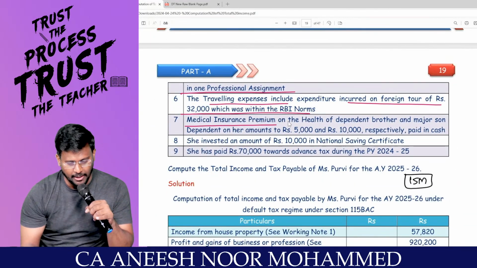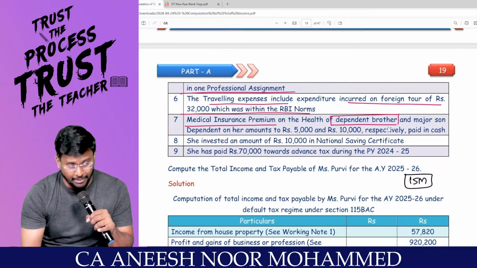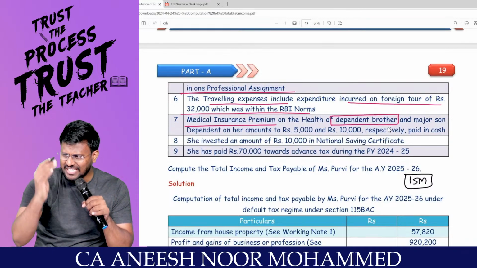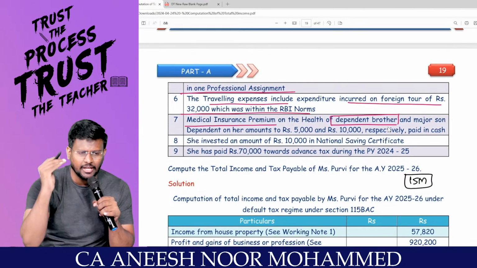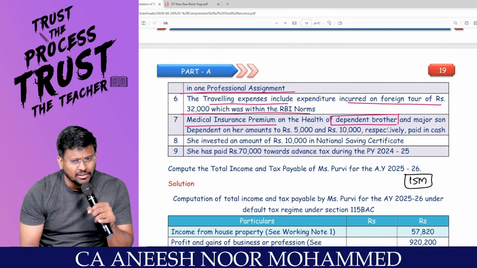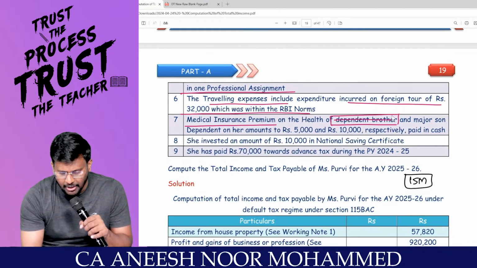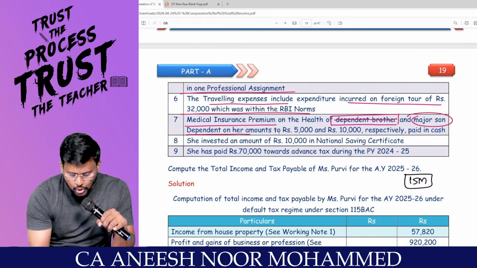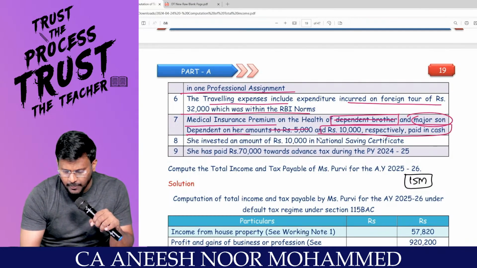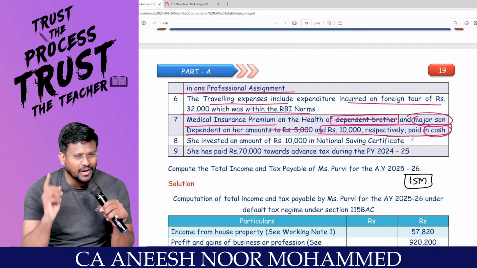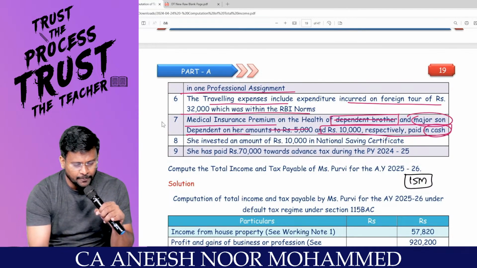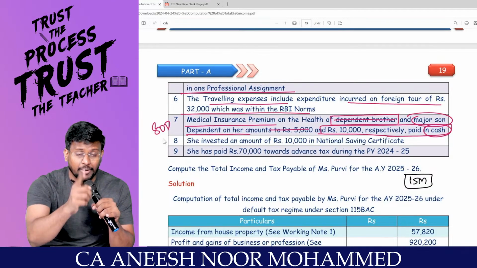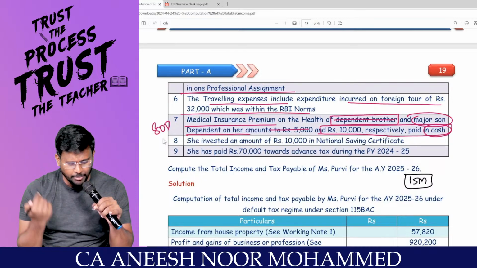Medical insurance premium on the health of dependent brother. Does brother form part of family for 80D? No. Because in set number 1, self, spouse, dependent children. Set number 2, parents, whether dependent or not. So dependent brother, put it on, disallow. And major son, dependent on her, amounts to 5,000 and 10,000 respectively, paid in cash. Purvi, you are not entitled to claim deduction under 80D because medical insurance premium paid by cash. Only preventive health checkup is allowed in cash. Yes, this is not preventive health checkup.